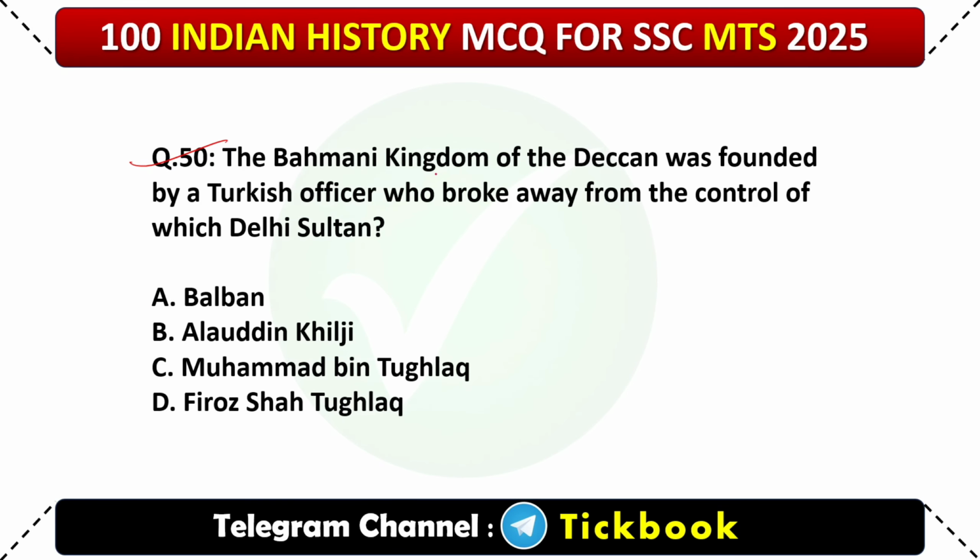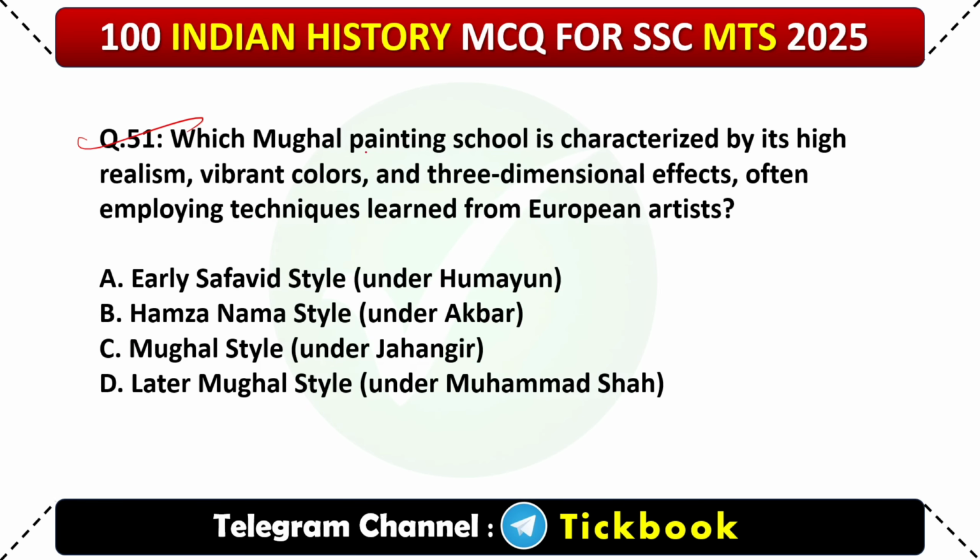50. The Bahmani kingdom of Deccan was founded by a Turkish officer who broke away from the control of which Delhi Sultan? Option number C, Muhammad bin Tughlaq. 51. Which Mughal painting school is characterized by its high realism, vibrant colors, and three-dimensional effects, often employing techniques learned from European artists? Option number C, Mughal style under Jahangir.